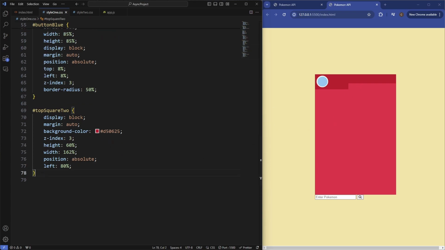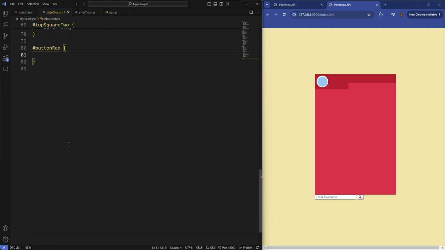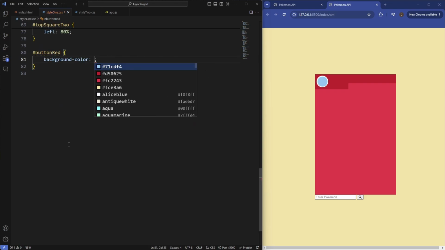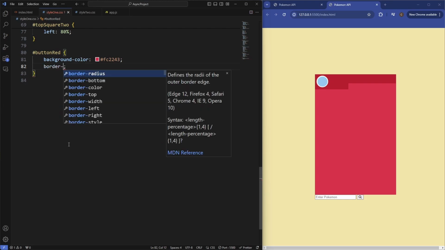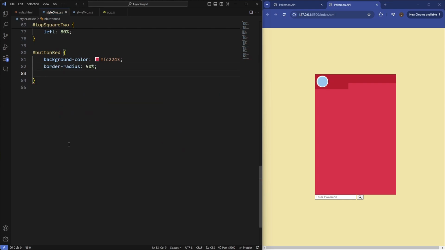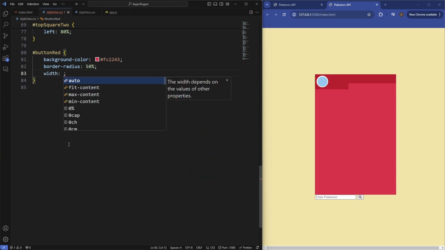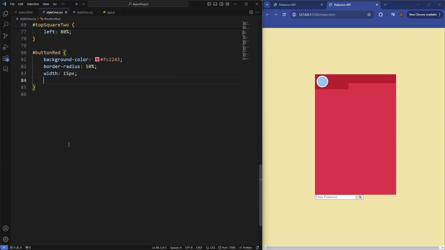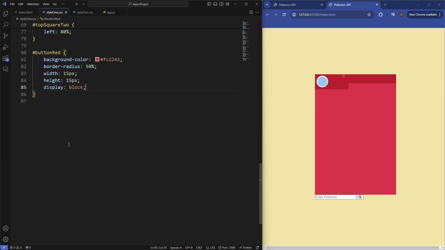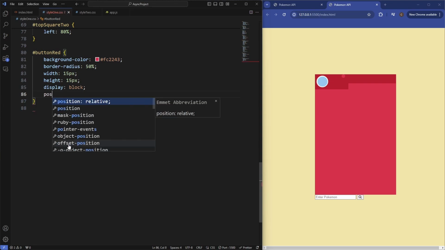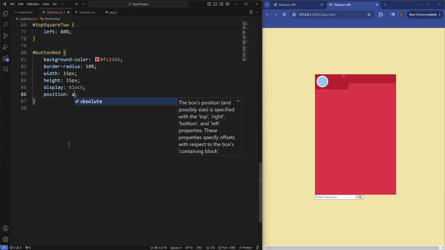So now let's just target those buttons. First we'll target the red button. This has an ID of button red. This will have a background color of that lighter red. Border radius of 50%. Width will be 15 pixels. Height will be 15 pixels. Set the display to block, and then position this absolute.